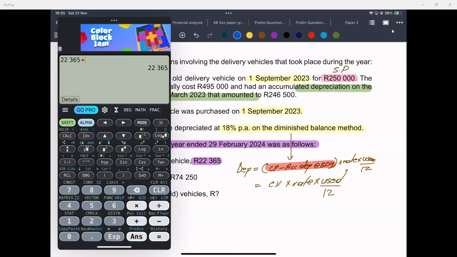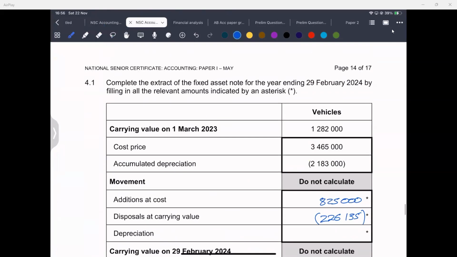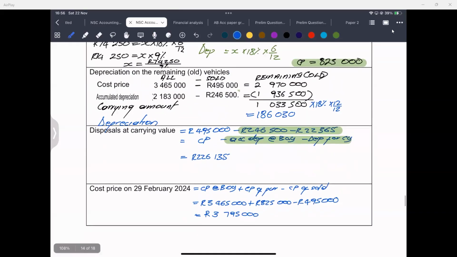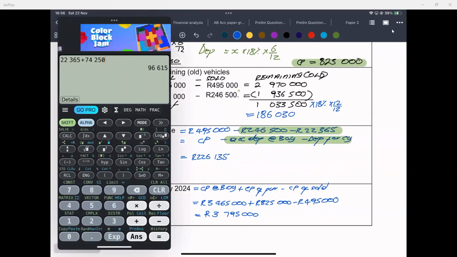You add it with 74,250, and then you add it with current year depreciation of the old, which is 186,030. So this is your depreciation for the year, which is the sold, the new, and the old.